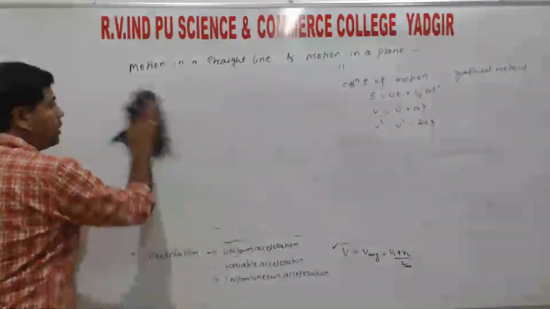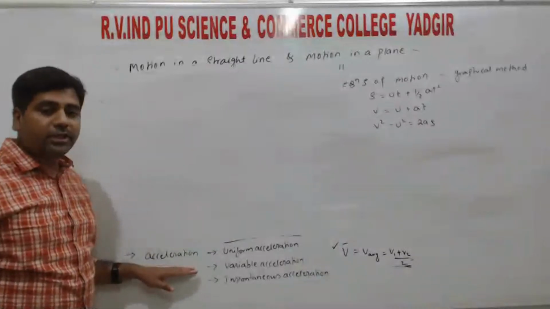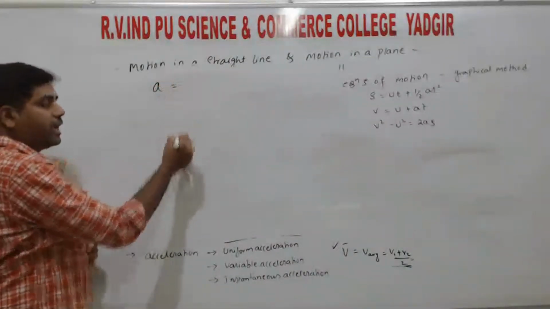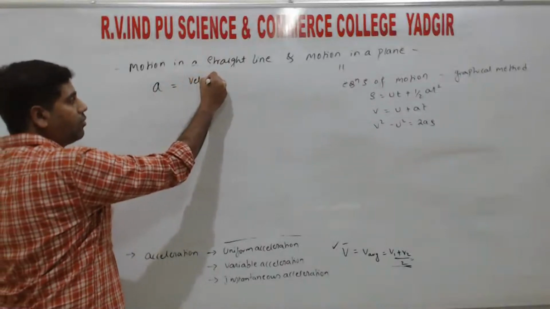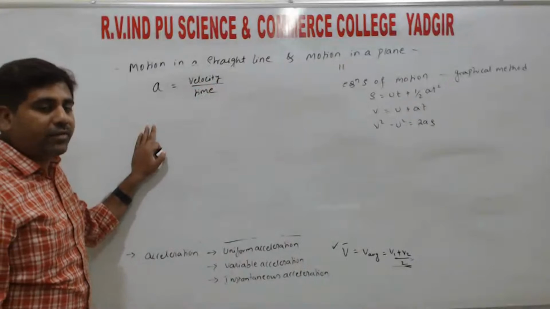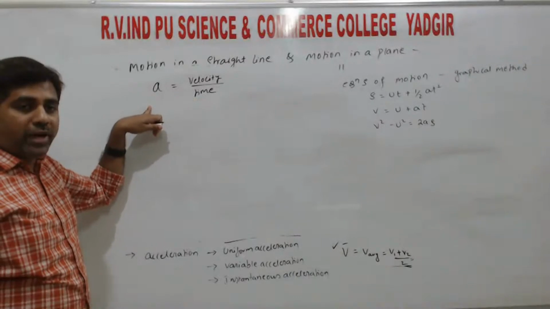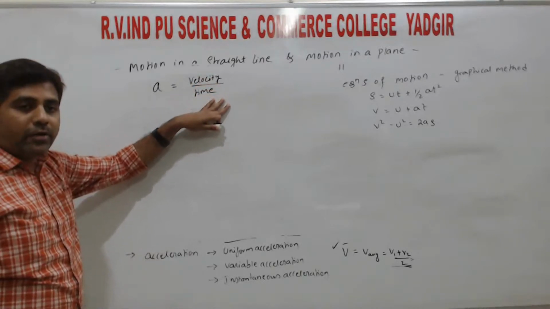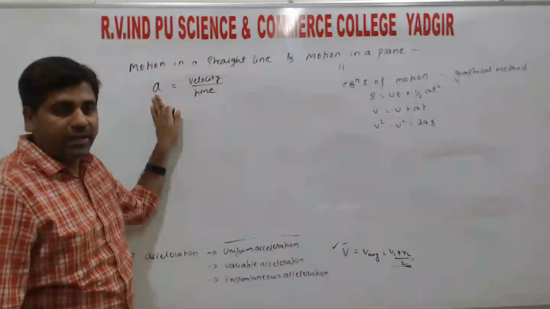So the next topic is acceleration, right? Acceleration is defined as the rate of change of velocity. So that we call acceleration, and acceleration is denoted by the letter A. A is defined as the rate of change of velocity, that is velocity by time taken, right? Rate of change is always with respect to time. So the rate of change of velocity with respect to time is called acceleration, right?